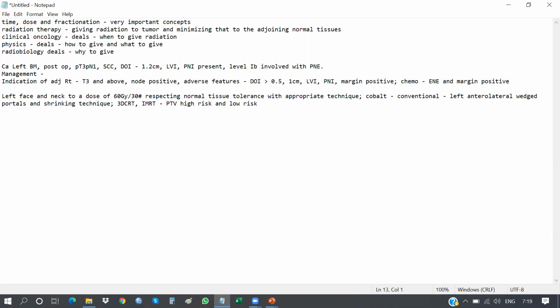Now, coming to the important part, why 60 gray? Why not 70 gray? Why 30 fractions? Why 2 gray per fraction? Why not 1 gray per fraction? Why not 60 gray in a single fraction?